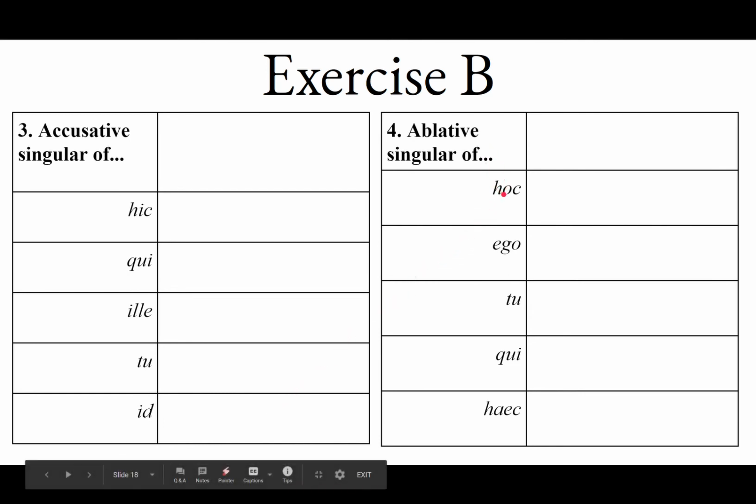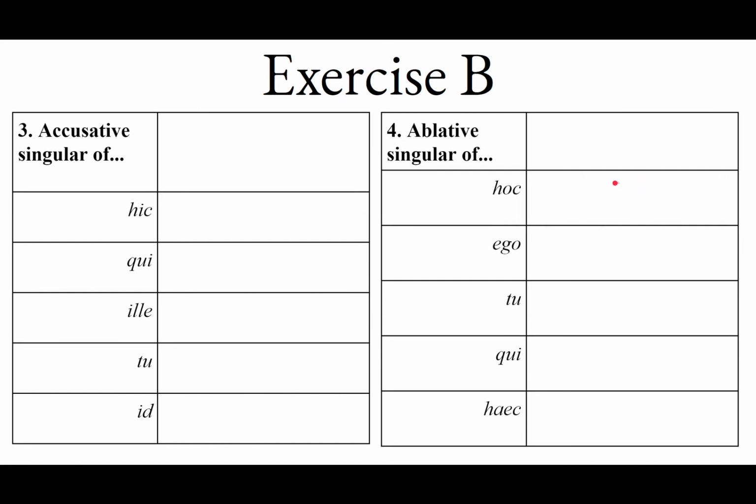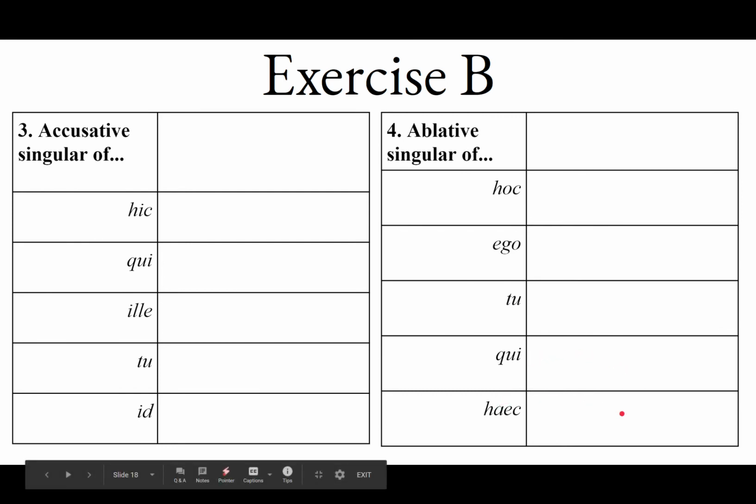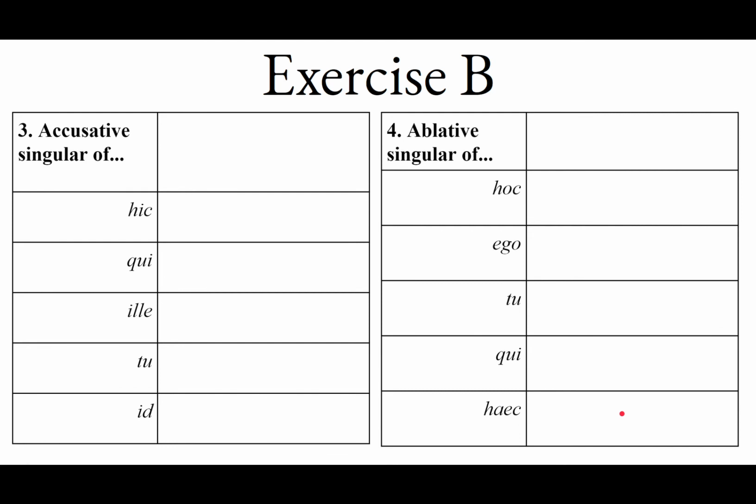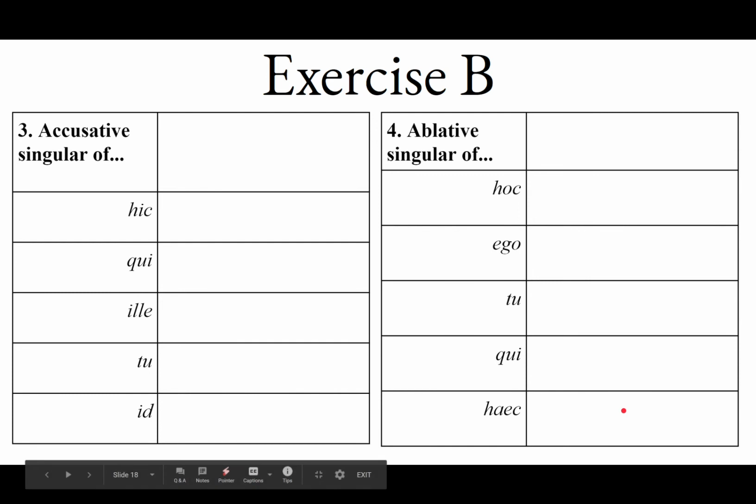The ablative singular of the neuter hoc is going to be hoc. Put a macron over the O. Of ego, it's going to be me. Tu, it's going to be te. Qui, it's going to be quo. And haec, that's going to be hac, H-A-C. You can put a macron over that A if you want, but you really don't need it because it cannot be confused with any other form of the paradigm of hic, haec, hoc.